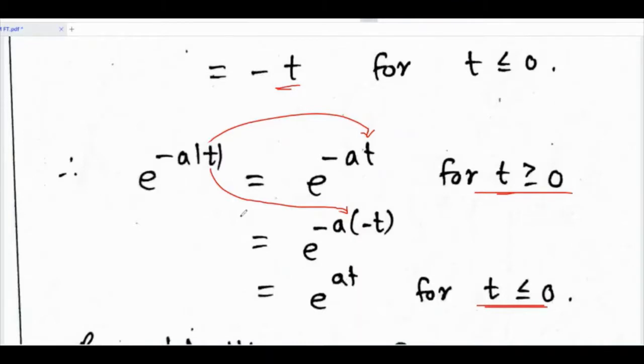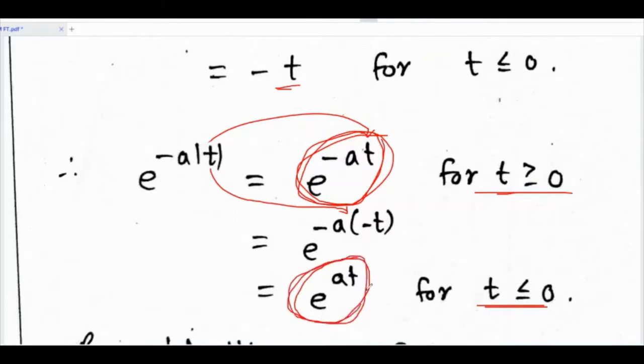I have divided it into two parts: e raised to minus at when t is greater than or equal to 0, and e raised to at when t is less than or equal to 0. This is how we have expanded the mod function, and we have to find its Fourier transform.